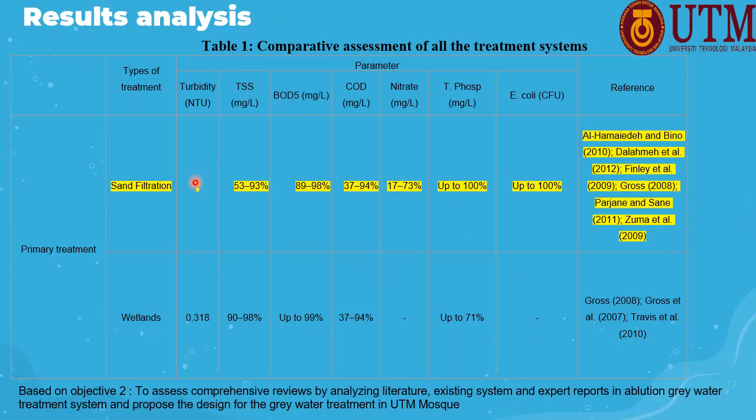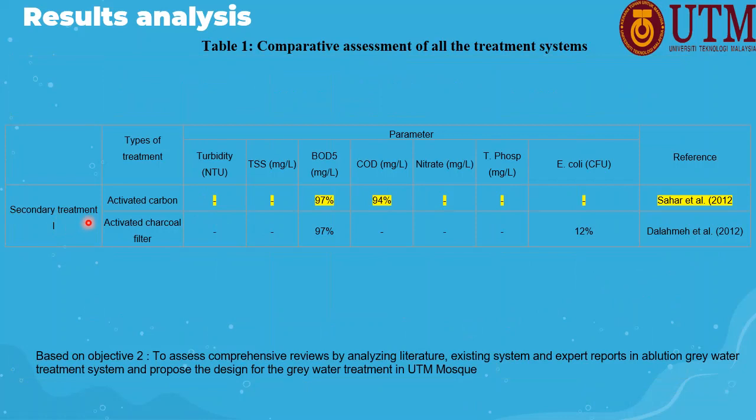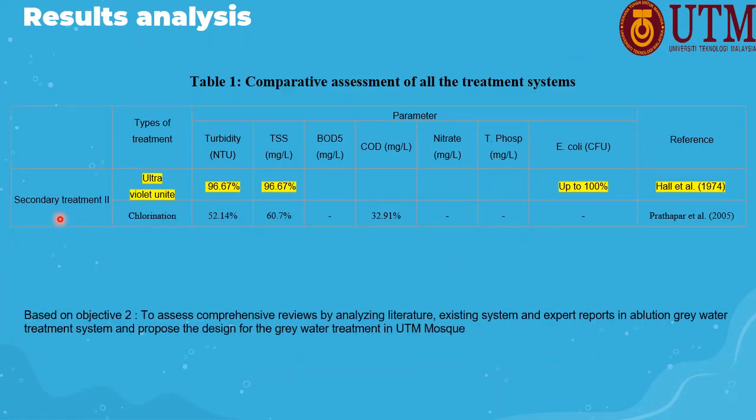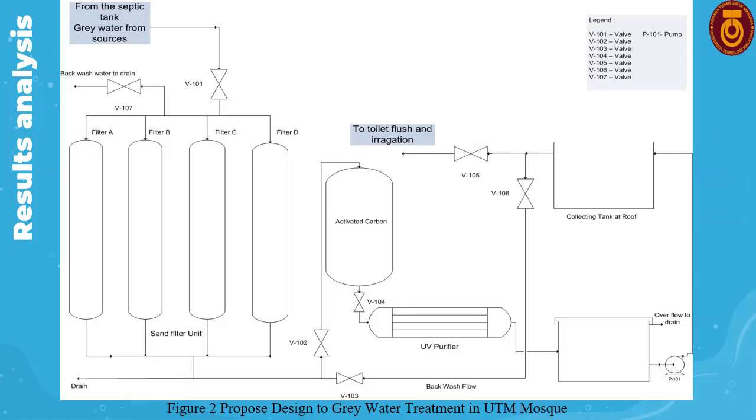Next is the second objective, which is to assess a comprehensive review by analysing the literature. This is the comparative assessment of all the treatments. For the primary treatment, we use sand filtration, for the secondary treatment we use activated carbon, and for the secondary treatment 2, we use ultraviolet units. Lastly, this is the proposed design for greywater treatment in UTM MOS.